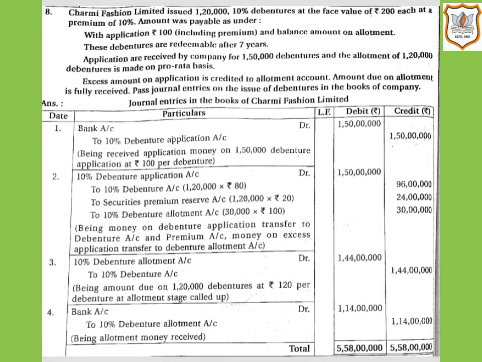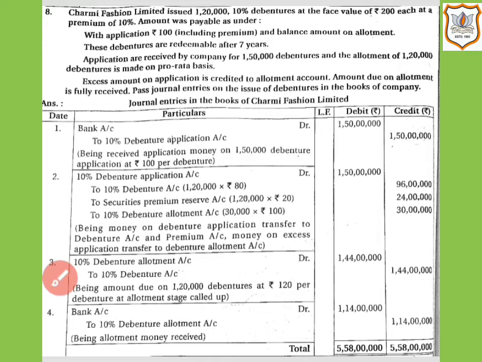That is, the number of debentures allotted, 1,20,000 debentures, multiplied by the amount of premium per debenture called with application, that is rupees 20. So that comes to 24 lakh.